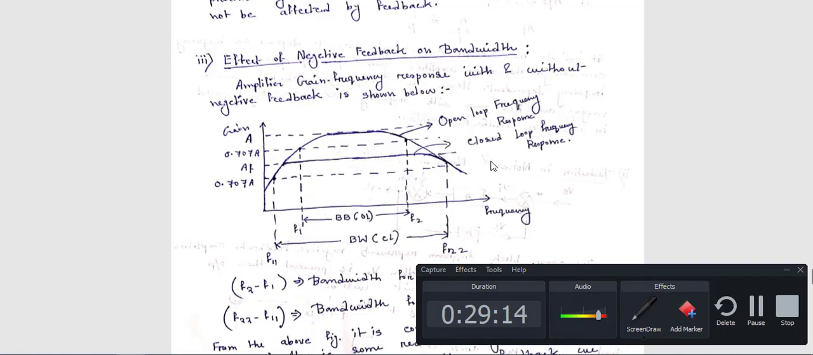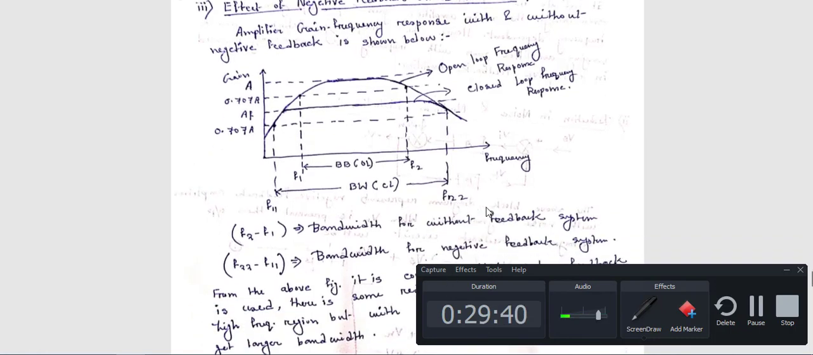Now if you design a closed loop circuit, that means negative feedback, then it is seen that your bandwidth is like this, F11 and F12. Again, the difference between lower cutoff frequency and upper cutoff frequency. Now which one is greater, this portion or this portion? Obviously this portion. That means the difference between F1 and F2 is smaller compared to the difference between F11 and F12. That means we can say using negative feedback, bandwidth is increased. So if you have an increased value of bandwidth, that is much more advantageous.